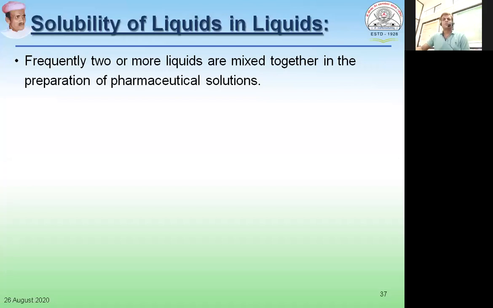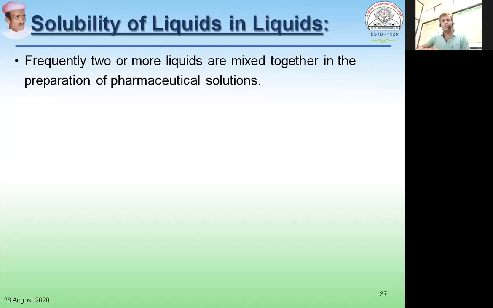So let us start talking about solubility of liquids in liquids. In the previous lecture, we have seen solubility of gases in liquids, and we elaborated Henry's law along with its limitations.